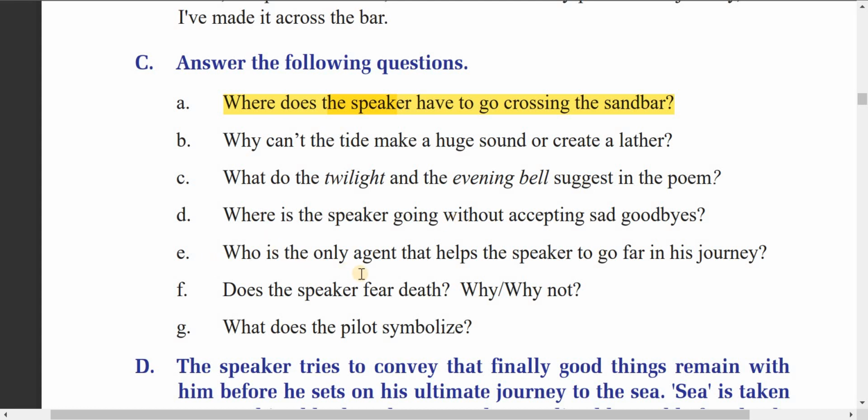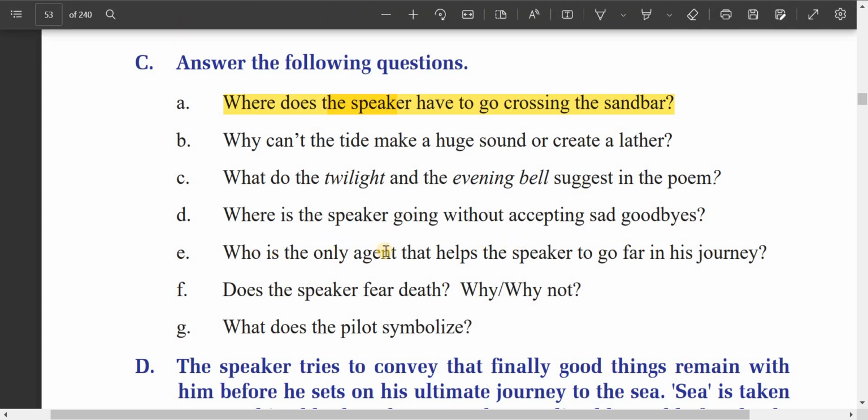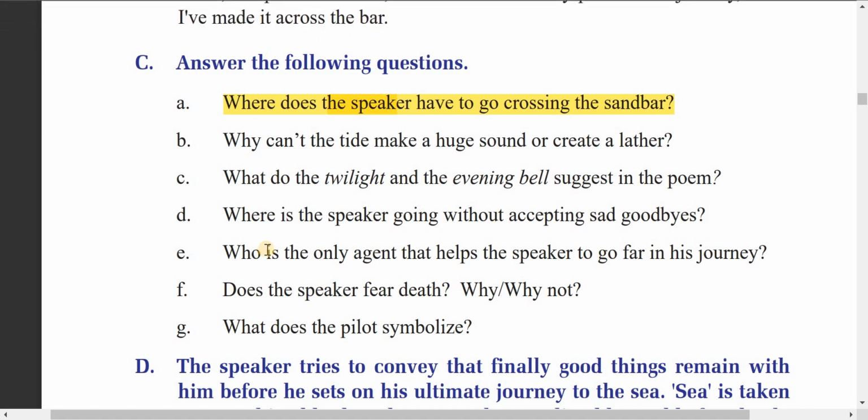And who is the only agent that helps the speaker to go far in his journey? Here the only person that helps the speaker is God. You can say God is the only agent, or pilot. The poet has written pilot here in the poem. The pilot is the only agent that helps the speaker to go far in his journey. God is the only agent that helps the speaker.